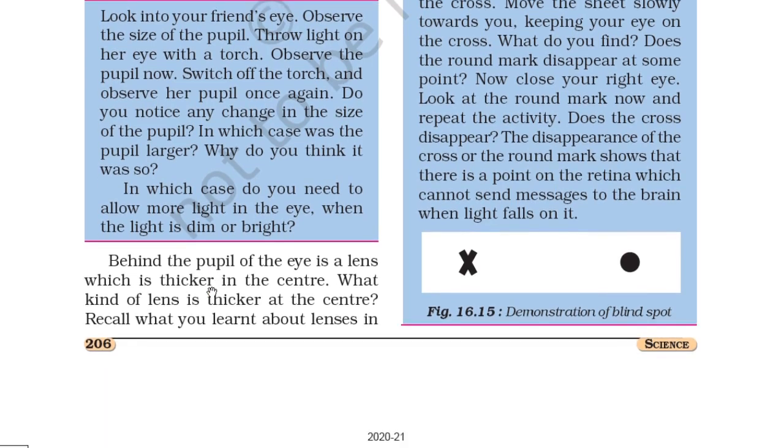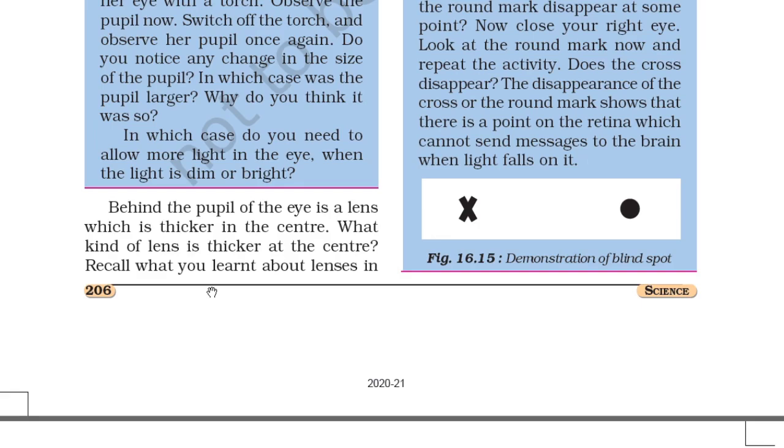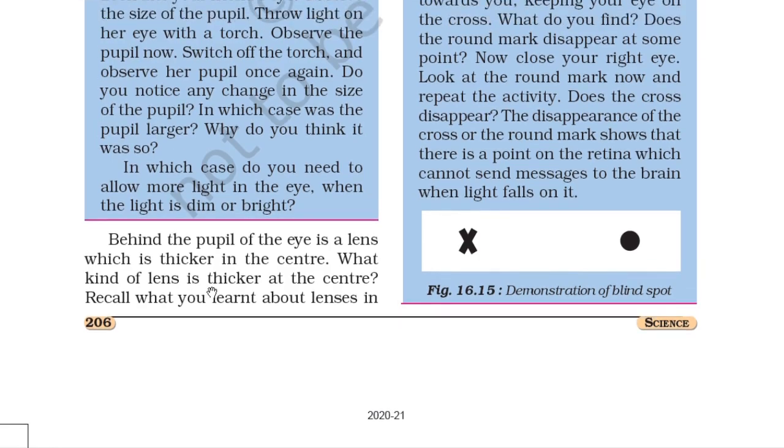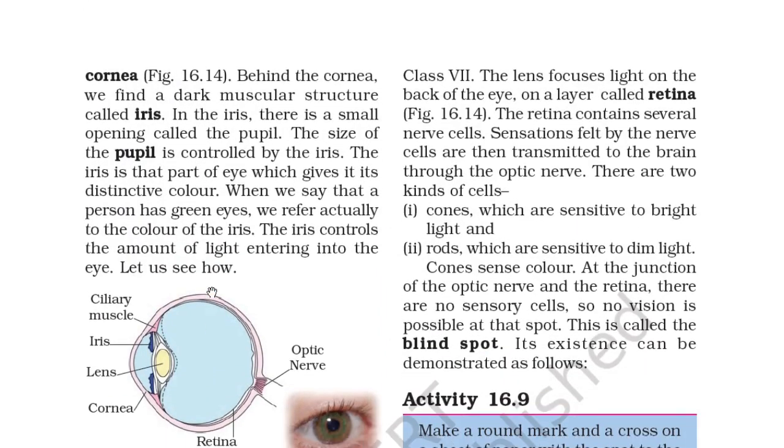Behind the pupil of the eye is a lens which is thicker in the center. What kind of lens is thicker at the center? Recall what you have learnt about lenses in class 7. The lens focuses the light on the back of the eye, on the layer called the retina. It focuses the light on the retina, as you can see in figure 16.14. The retina contains several nerve cells. Sensations felt by the nerve cells are then transmitted to the brain through the optic nerve.